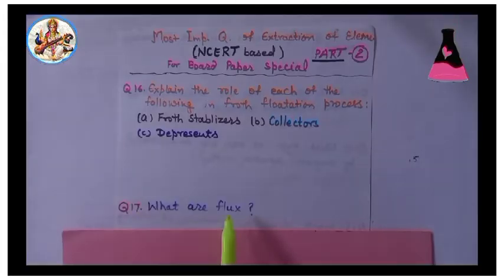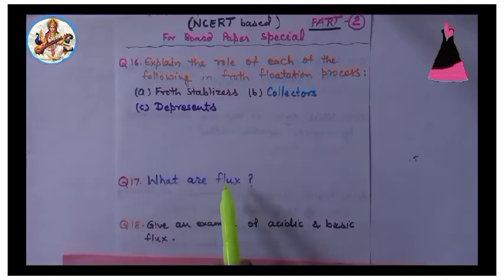Next, 17. What are flux? Solution: the substances which are used to convert gangue into slag are known as flux. I repeat, the substances which are used to convert gangue into slag are known as flux.